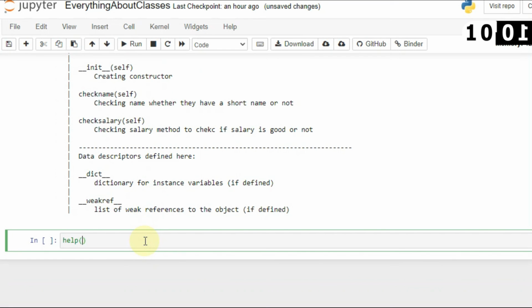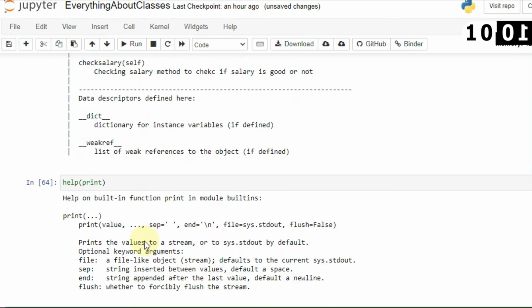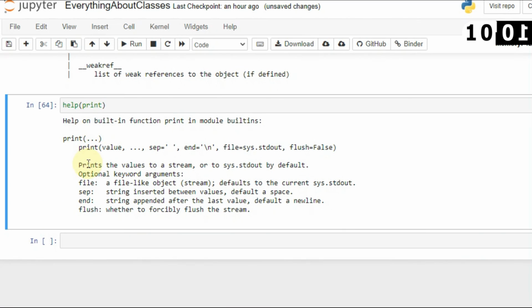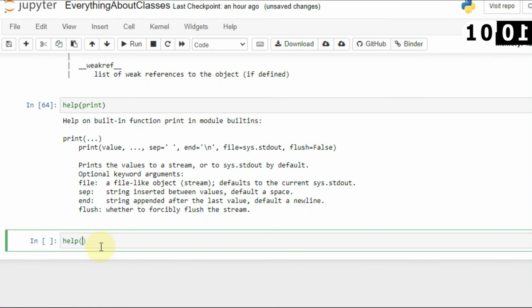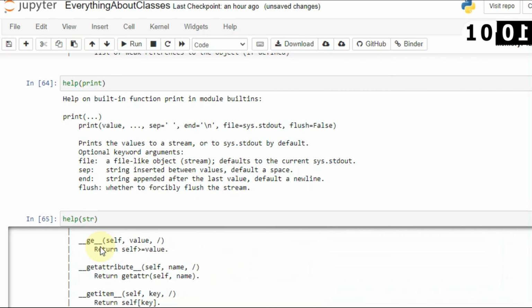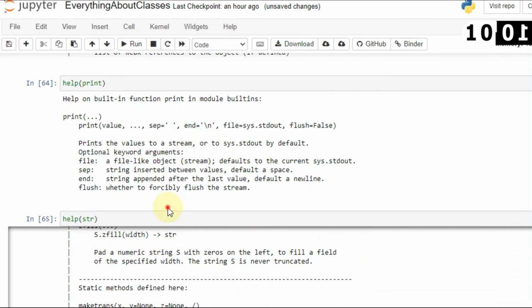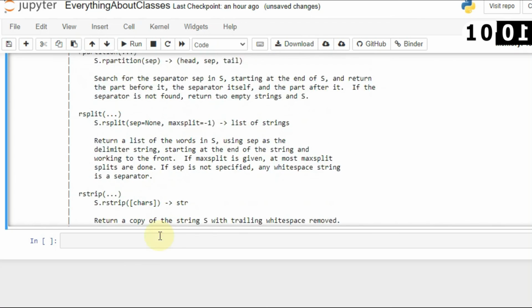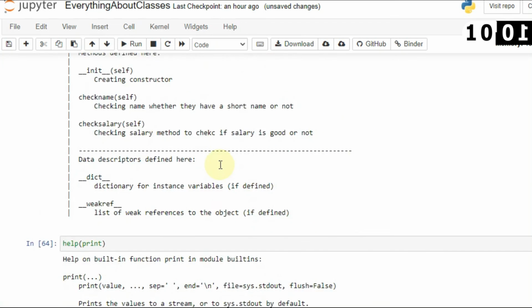Like let's say I want to check print. I will say help print, and here you can see the print method, what print does: print the value to the stream. These are defined in the documentation of the class. You can even check help str, and here you can see the str class, how these are defined. So you can check all the methods which are defined inside the classes.